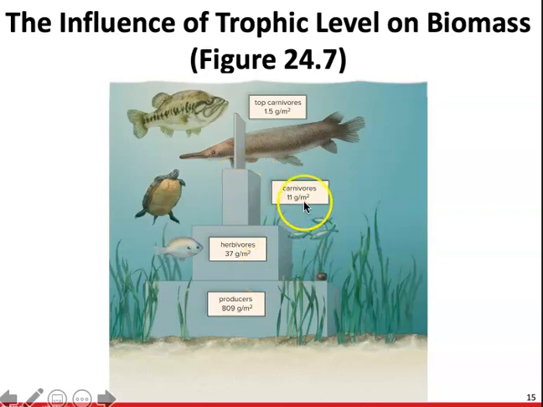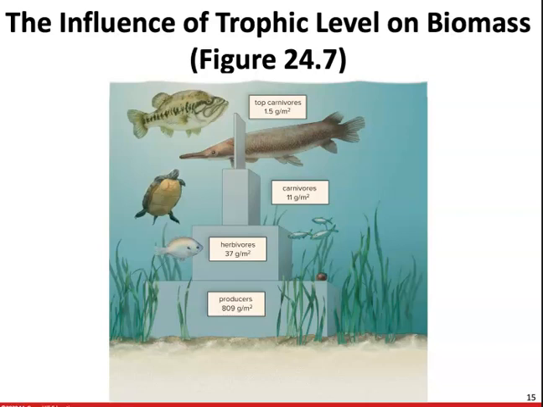Our next level, our third trophic level, is going to be our carnivores. This third trophic level is going to be our secondary consumers, anybody who eats a primary consumer. These are going to be anybody who eats our primary consumers. So these would be things like carnivores, omnivores, and decomposers.